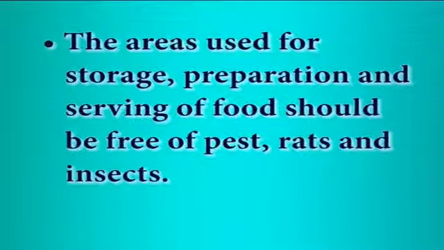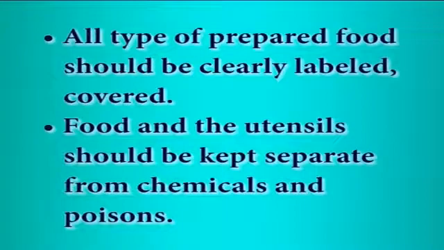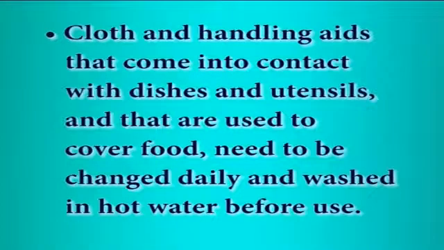The area used for storage, preparation and serving of food should be free of pests, rats and insects. All types of prepared food should be clearly labeled and covered. Food and the utensils should be kept separate from chemicals and poisons. Cloth and handling aids that come in contact with dishes and utensils, and that are not used to cover the food, need to be changed daily and washed in hot water before use.